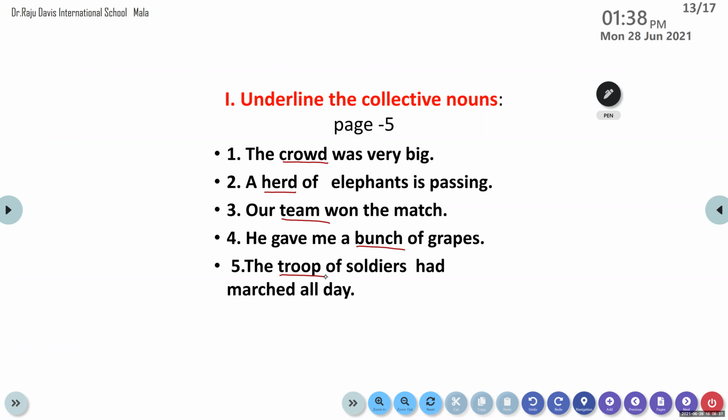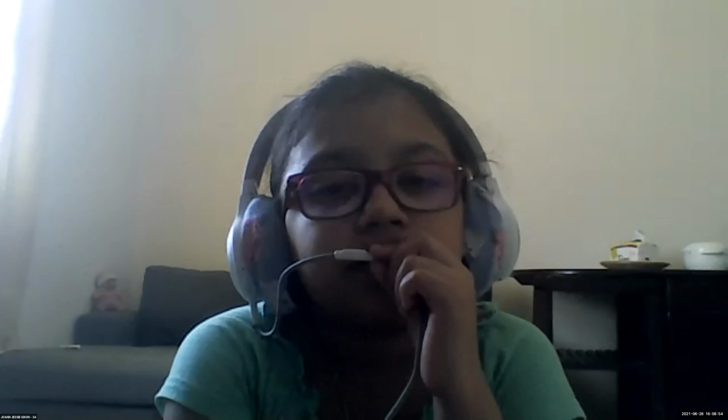Only 12 collective nouns are there. I hope you all have understood. Please go through your workbook very well, children, so that you may understand. Let's wind up today's session. So we have completed nouns. We know what a common noun is, what a proper noun is, and what a collective noun is. Collective noun is nothing but a group. Group of what? Animals, persons, and things taken as one whole. As it is taken as one whole, it is considered as singular. That we have to remember.